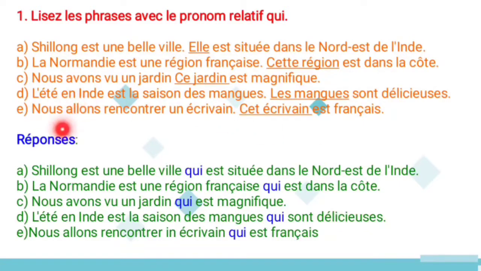And next one: nous allons rencontrer un écrivain. So we are going to meet a writer. And cet écrivain est français. So that writer is what? A French writer. So here the replacement word is what? Cet écrivain. It means that writer. And so: nous allons rencontrer un écrivain qui est français. So we are going to meet a writer who is French. So this is the first exercise, which is based on the relative pronoun qui.